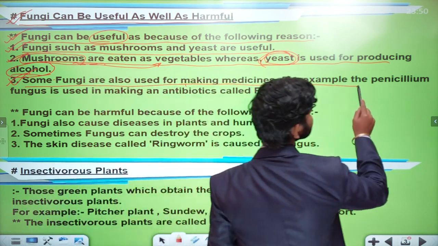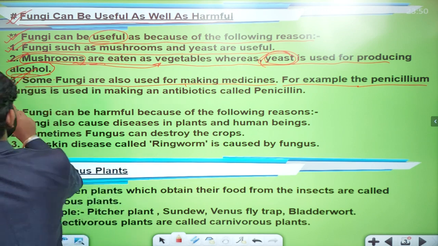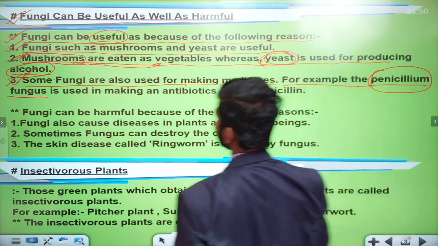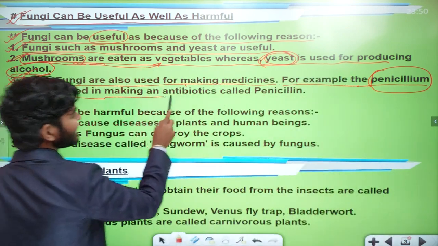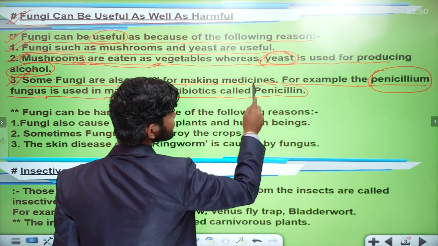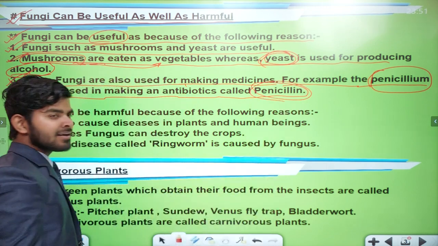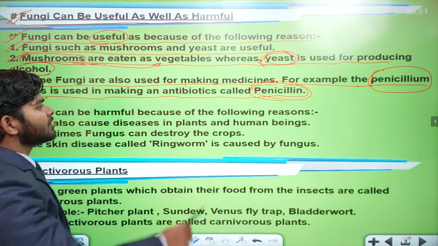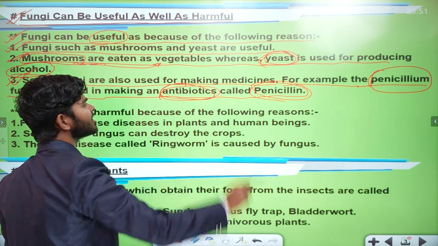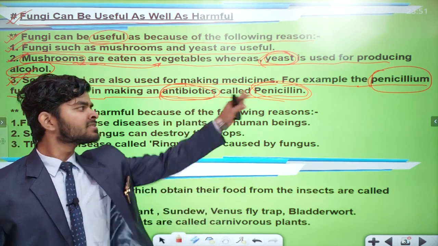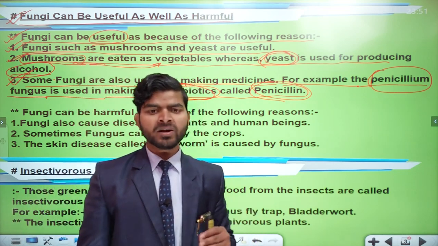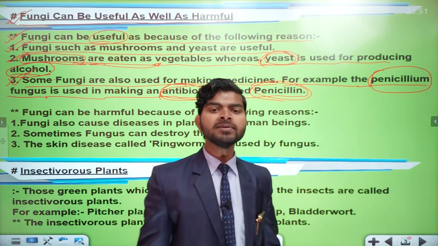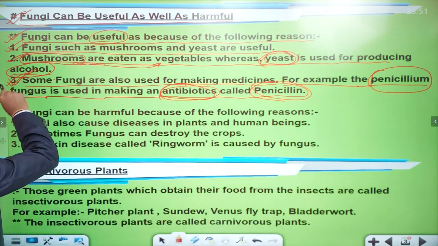I have written four examples. The penicillium fungus. Actually, penicillium is the name of the fungus, and it is used in making the antibiotic called penicillin. Penicillin is the name of a medicine, an antibiotic that can be taken by a patient. So how is penicillin obtained from a fungus? Which type of fungus? That is penicillium. So objective questions can arise from these particular points.